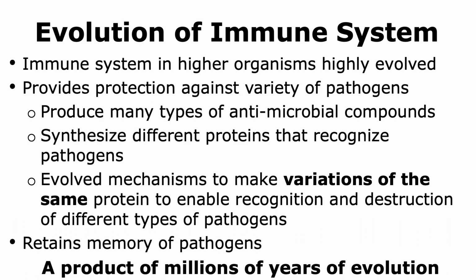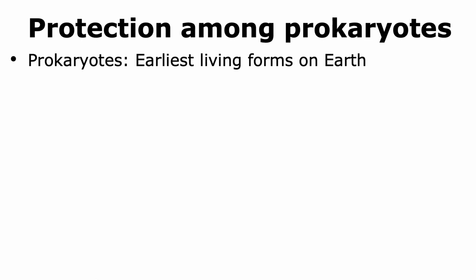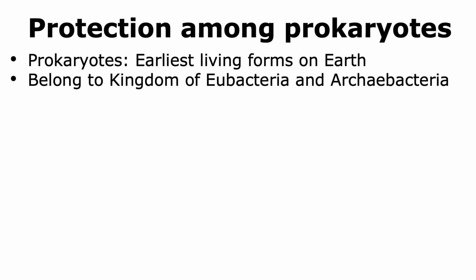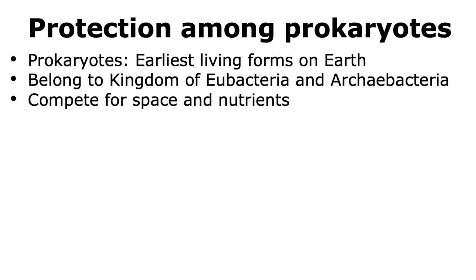In order to understand how such a complex system has evolved in higher organisms, let us first look at the different defenses that lower organisms or simpler organisms like prokaryotes and protists have evolved. Prokaryotes are the earliest living organisms on Earth and belong to the kingdom of either eubacteria or archaebacteria. They compete with other organisms for space and nutrients and hence have evolved different mechanisms to protect themselves.